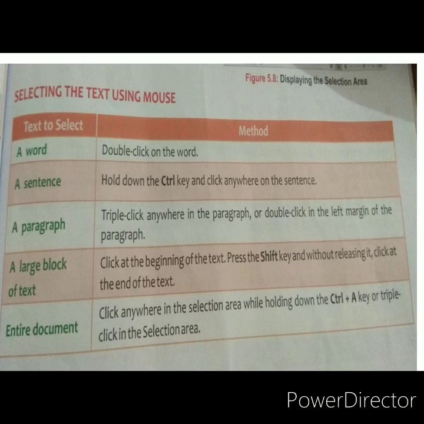Okay, next, the entire document. You want to select the whole document. There is one shortcut key, that is Control A. If you press Control A, the complete document will be selected with the help of Control A. Okay, click anywhere in the selection while holding down the Control A key, or triple click on the selection area. Okay, these are the methods of how we can select text using the mouse.